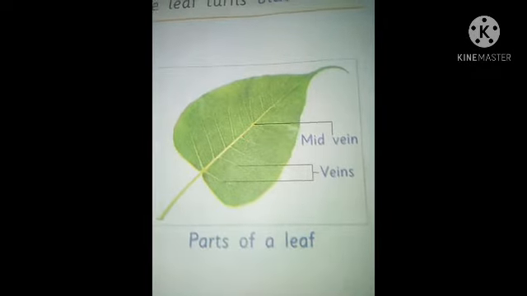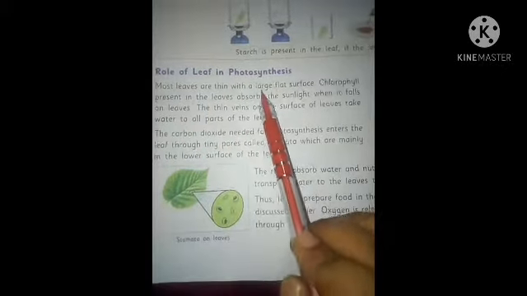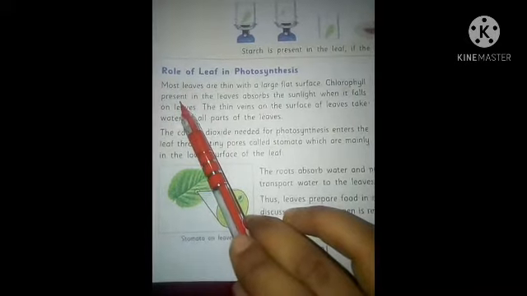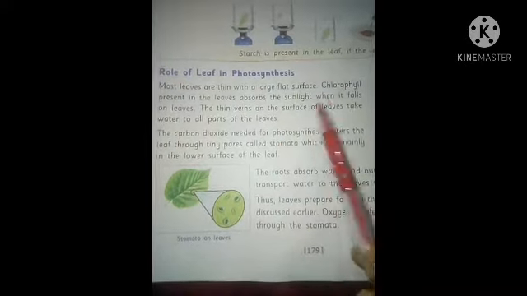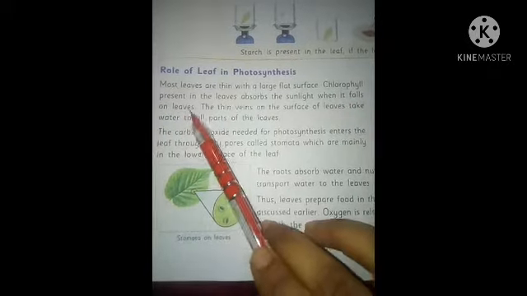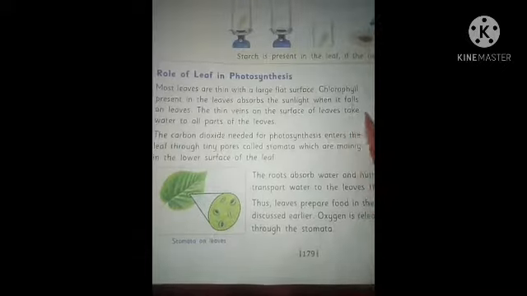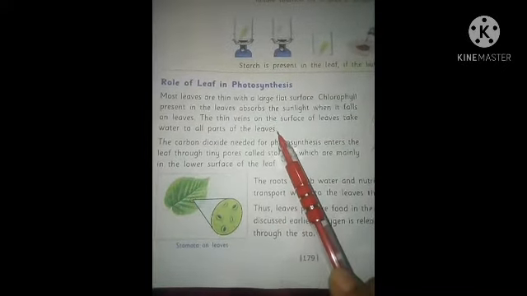Most leaves are thin with a large flat surface. Chlorophyll present in the leaves absorbs the sunlight. When it falls on leaves, the thin veins on the surface of leaves take water to all parts of the leaves.